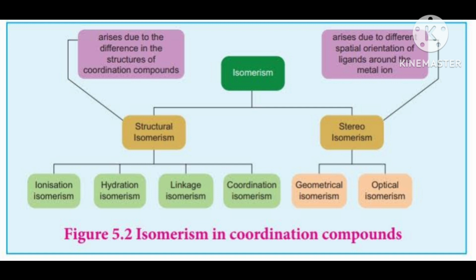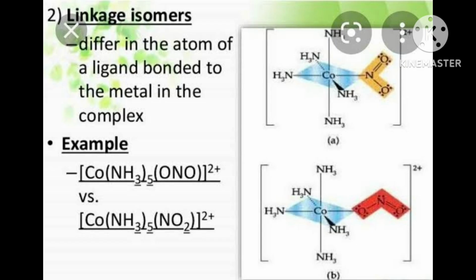Then it is a +3 oxidation state. Chlorine is 2 chlorine, means 2 negative. And ethane 1,2-diamine. Ethane 1,2-diamine. Okay. Then for this, how much? Then for this, that is also 2. This is also 2. Then here, chlorine 2 means 2 negative.